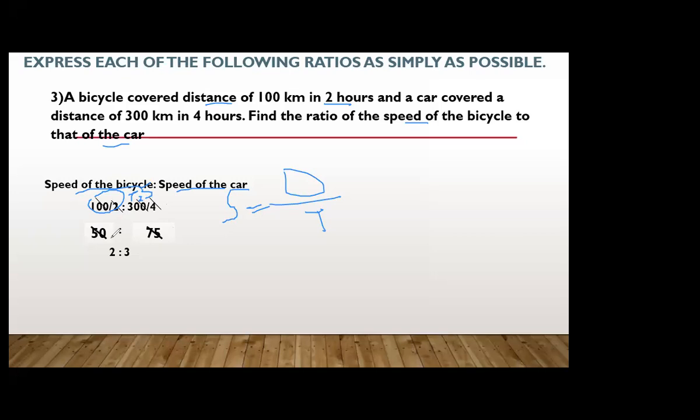Now we can further cancel it. How can we cancel it, bete? 25 into 2 is 50. So we get 25 2s are 50 and 25 3s are 75. Is it clear now? Yes. Okay.